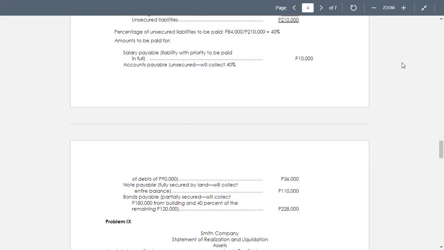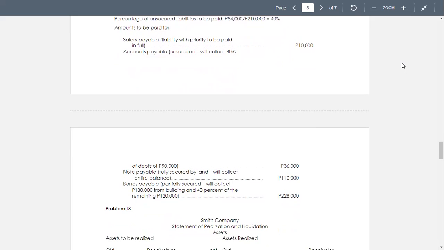The notes payable is fully secured by land. So the notes payable is 110,000. The land is 120,000. This secures the note payable. So for our notes payable fully secured by land, we'll collect the entire balance of 110,000. In the bonds payable, partially secured, we'll collect 180,000 from building, and the remainder of 120,000, you can recover only 40%. So adding 180,000 plus 40% of 120,000, which is 48,000, you get the total of 228,000.